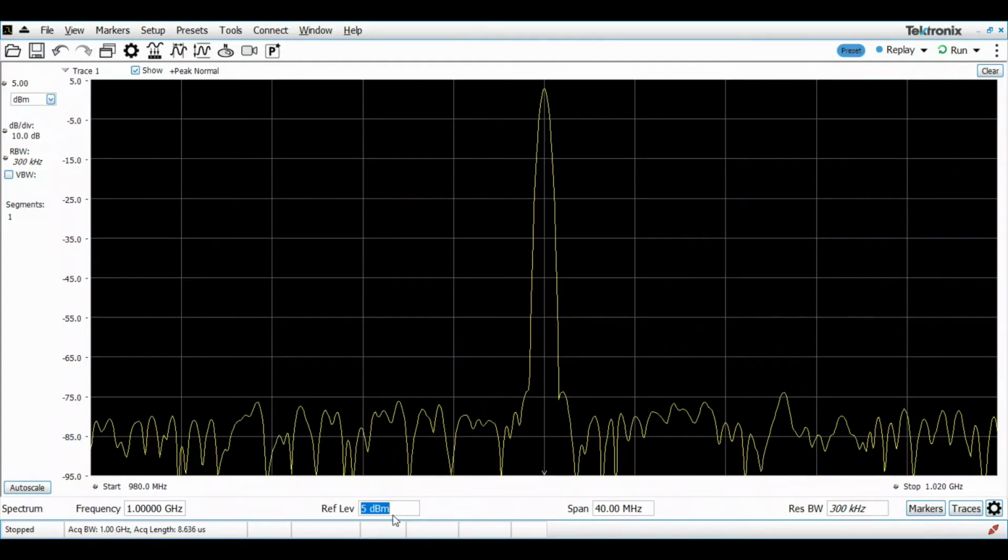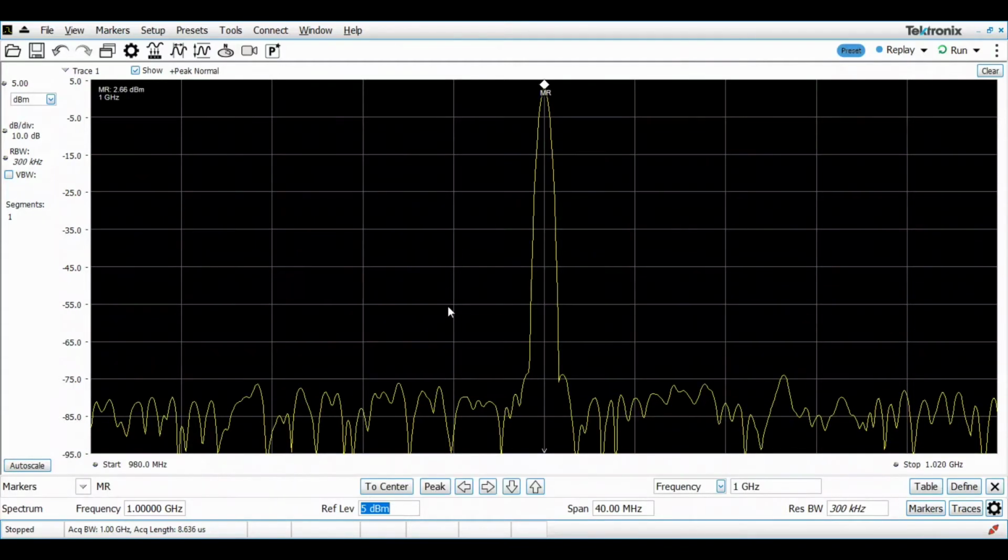The next part is to measure signal to noise ratio. We need to get the absolute signal level of the carrier signal. For that, you can simply click onto the display any area, right click and add a marker. I'm just adding the marker, and this always places the reference marker, which is MR, right onto the peak, which, as you can see, is centered at 1 gigahertz, and I can read out the power level, which is approximately 3 dBm, 2.66 dBm, which is the exact precise value of it.